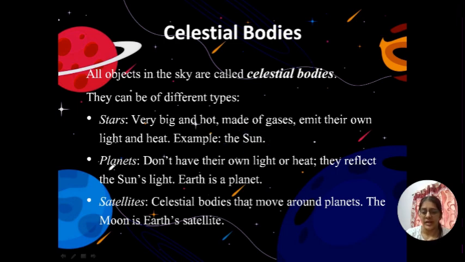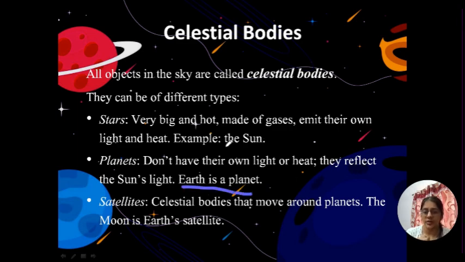Then there are planets in the sky. You cannot see any light around planets. Sometimes you look up in the sky and you see some little star-like object, but it's not a star. Sometimes it's a planet, and planets don't have their own light or heat. It's sometimes reflecting the light of the sun. Okay, so Earth is also a planet.